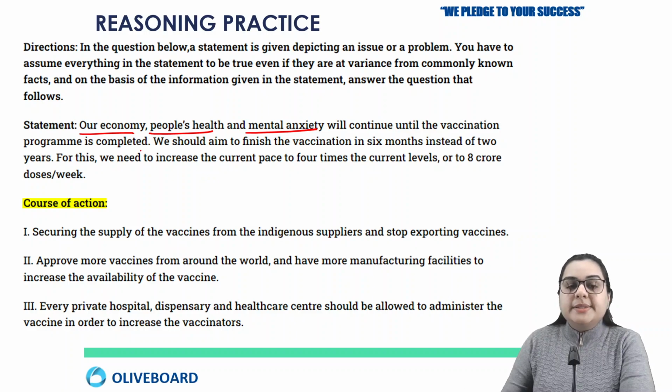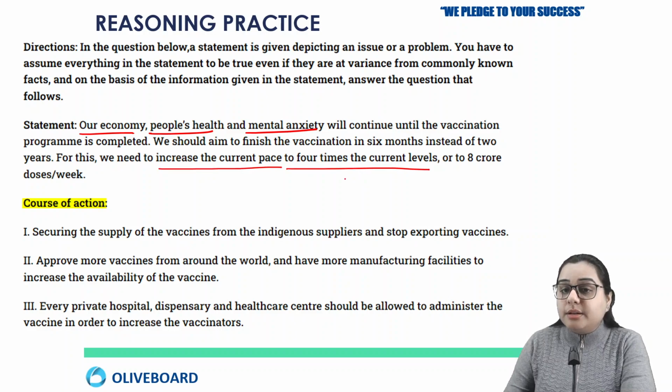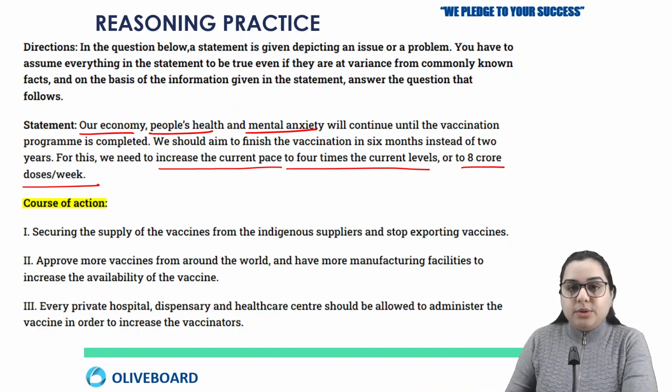Next, for this we need to increase the current pace to 4 times the current levels, or to 8 crore doses a week. Means in a week we should be giving 8 crore doses. Okay, so this is the whole information.